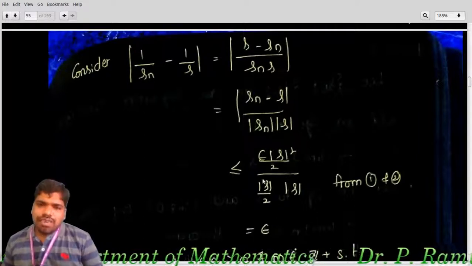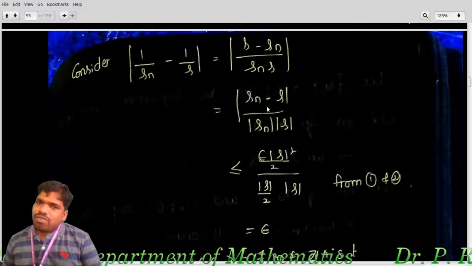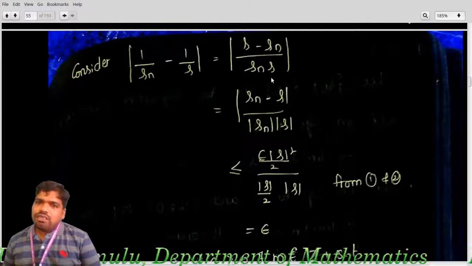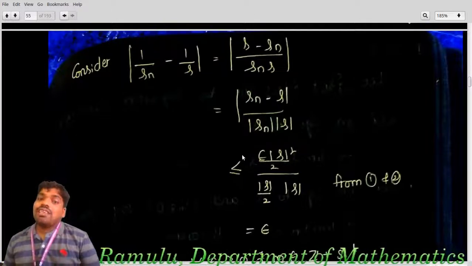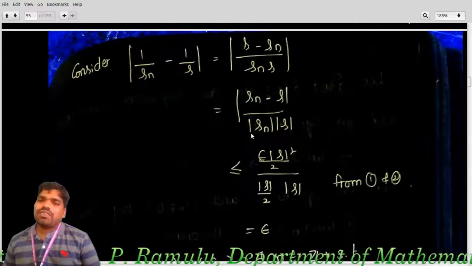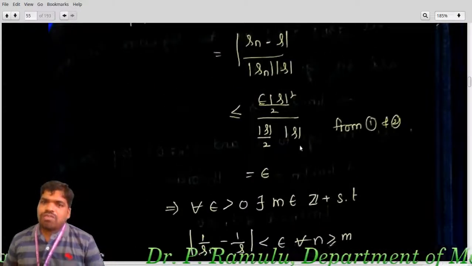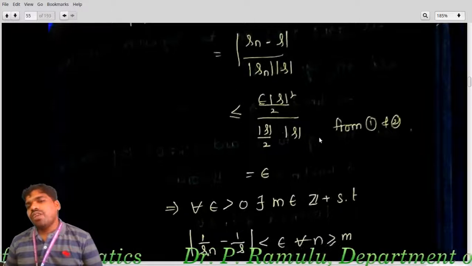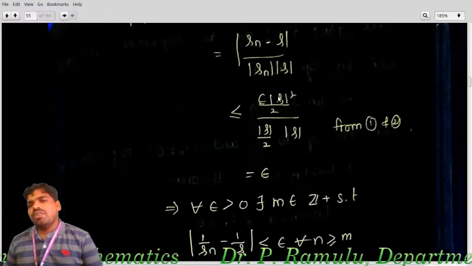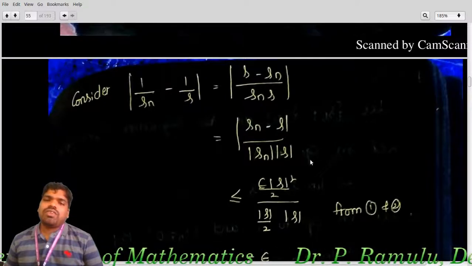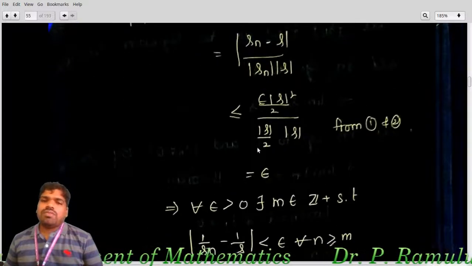So |Sn| is greater than or equal to |S|/2, and you know that 1/|Sn| is less than or equal to 2/|S|. From this, 1/|Sn| is less than 1/(|S|/2). What happened? |S| squared by 2 cancels out. Here the numerator is also |S| squared by 2, and this cancels out. That's why I am taking |S|/2 on this side, which is less than epsilon, which is equal to epsilon.